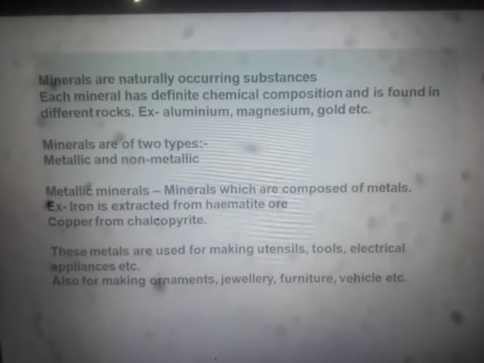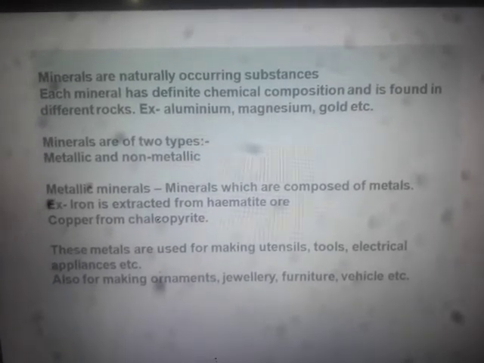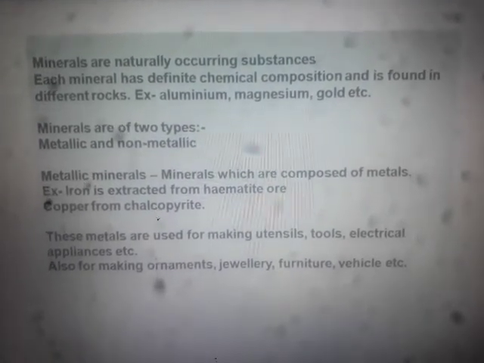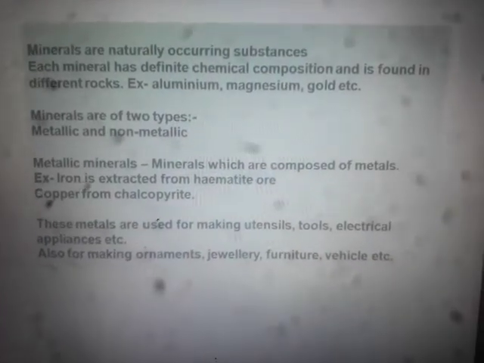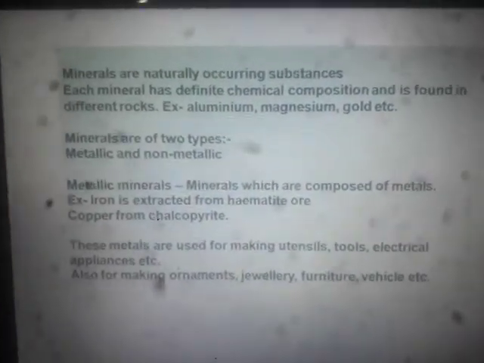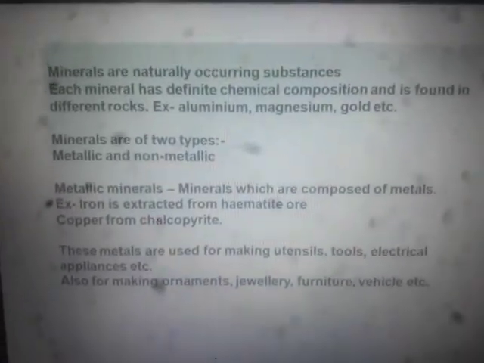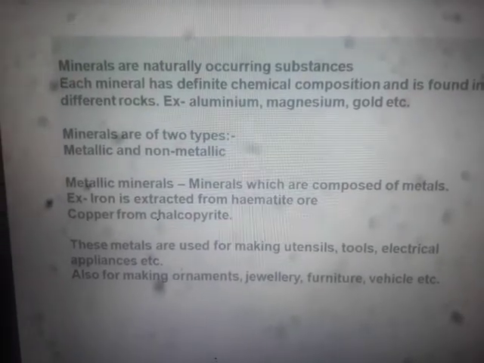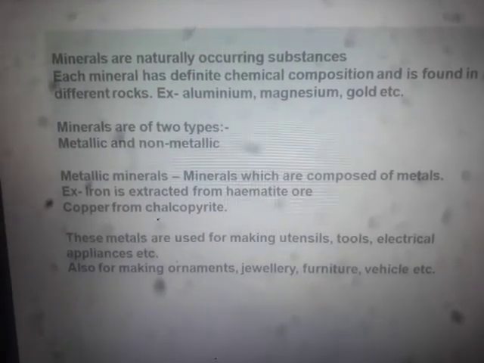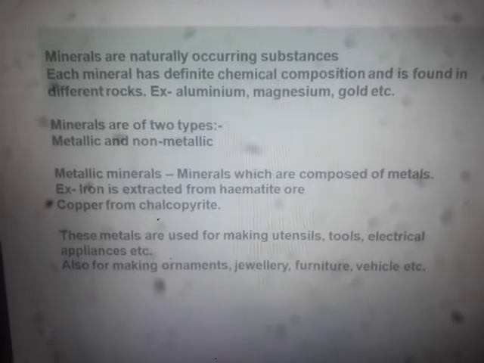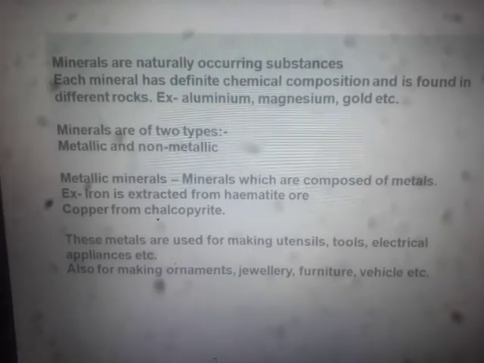Metallic minerals, what are metallic minerals? Minerals which are composed of metals. For example, iron is extracted from hematite ore. We know iron is a metal, so this mineral is a metallic mineral. Iron is extracted from hematite ore, magnetite ore and other ores. Copper from chalcopyrite.